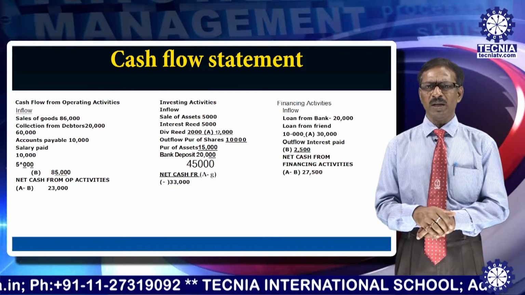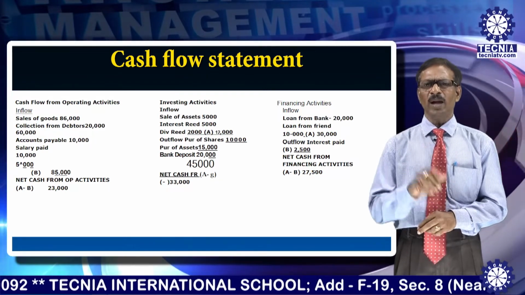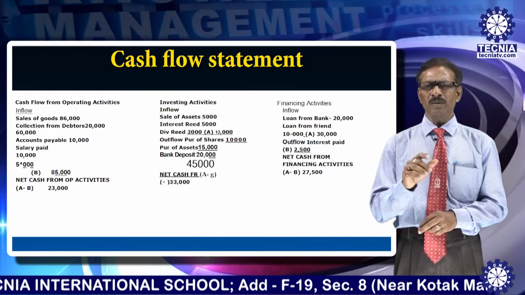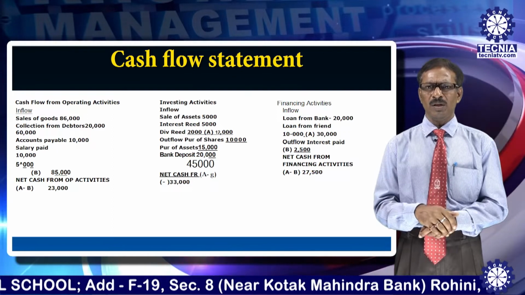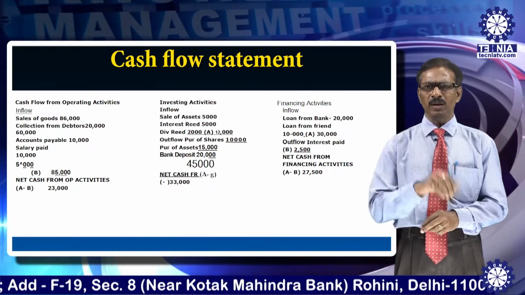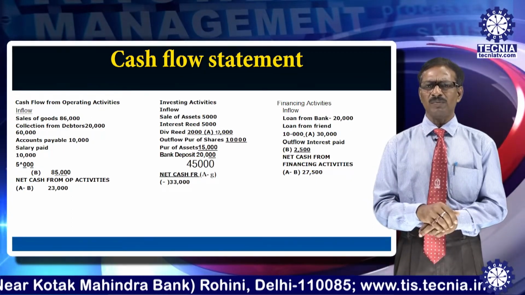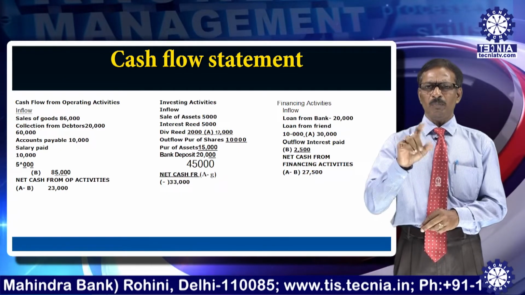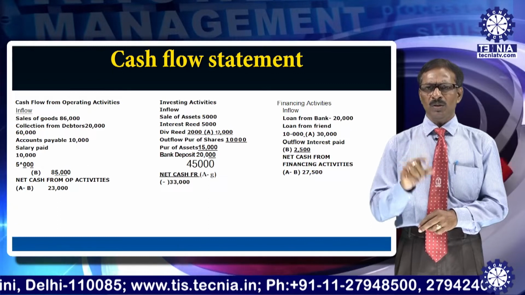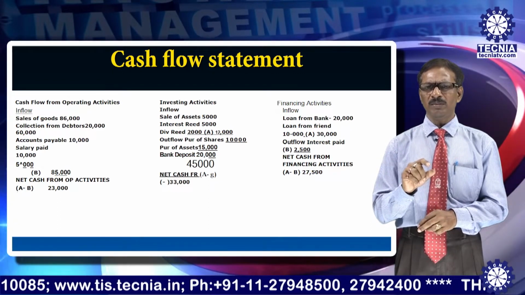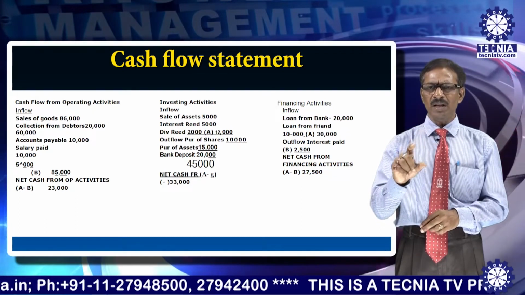Now come to the investing activities. Under investing activity inflow, sale of assets is 5,000. Interest received 5,000, that means you deposited into bank and from there you received interest. Then you purchased shares, you got dividends, so dividend received 2,000. Total receipt is 12,000, that means inflow. Total outflow: purchase of shares 10,000, purchase of assets 15,000, bank deposit 20,000. So total payment is 45,000. That means net cash from investing activities is A minus B, it comes minus 33,000.